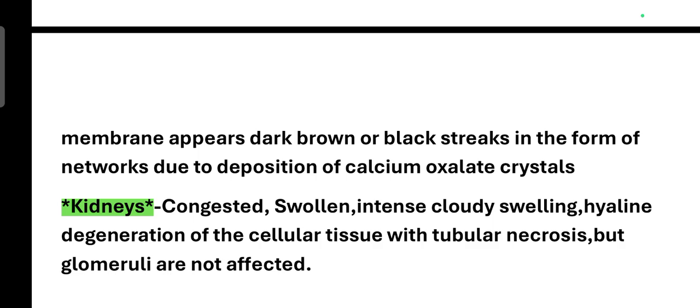And let's see again in brief what we studied. Oxalic acid is one of the organic corrosive poison acids, and it is also known as acid of sugar. We saw the identification, how it appears, that is white transparent crystals, and the mode of action: it will produce corrosion of the mucous membrane, but rarely it may affect the skin.